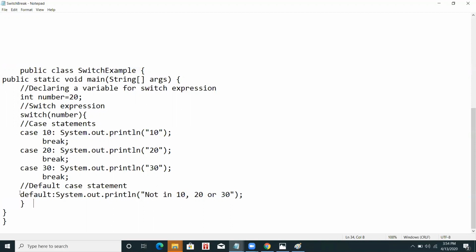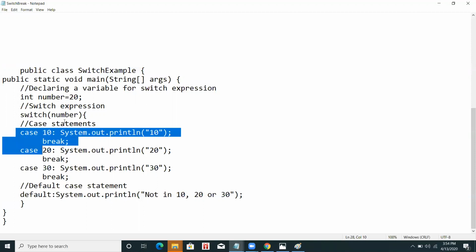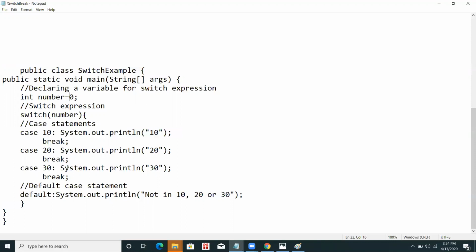What is default? Default is used when none of the case conditions becomes true. If I give number equals 40, then this case is not matching, this is not matching, case 30 is also not matching. So it goes to the default statement and executes System.out.println saying the number is not 10, 20 or 30, or whatever text I want to print. So default is used when none of the conditions is true. I can say these are the if and this is the else part.